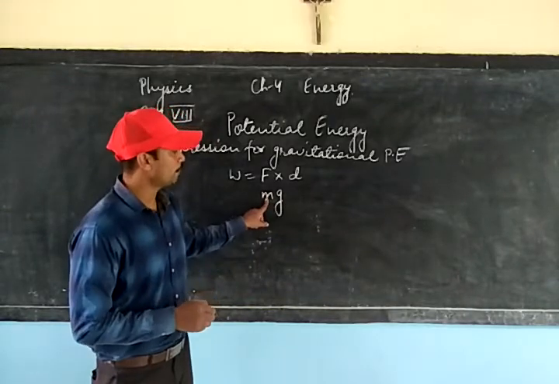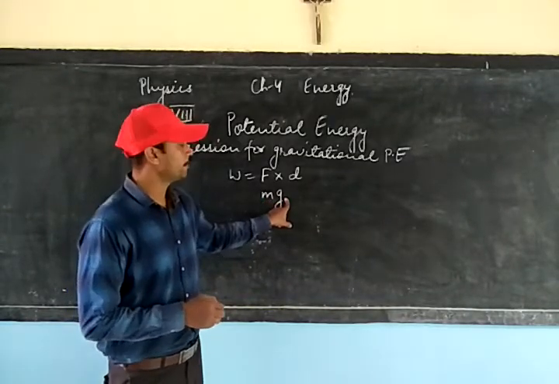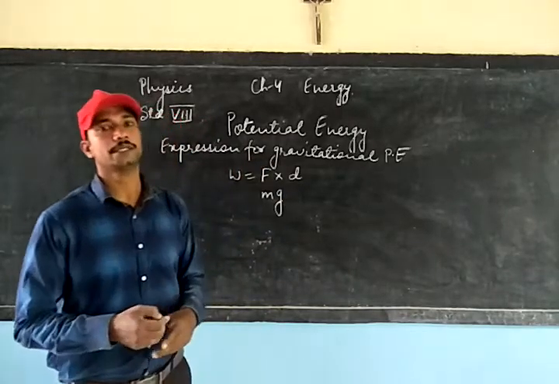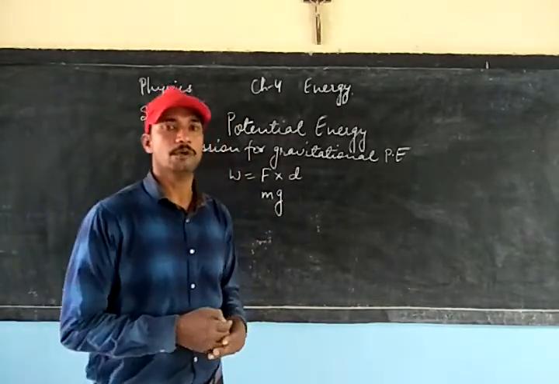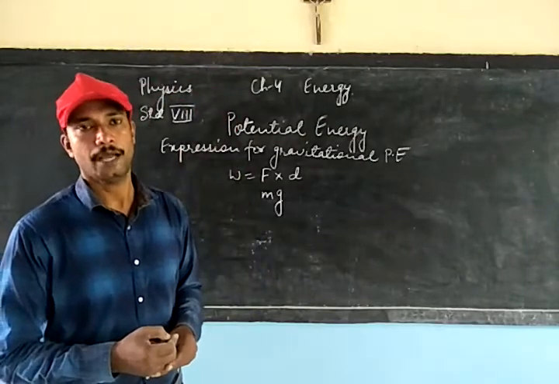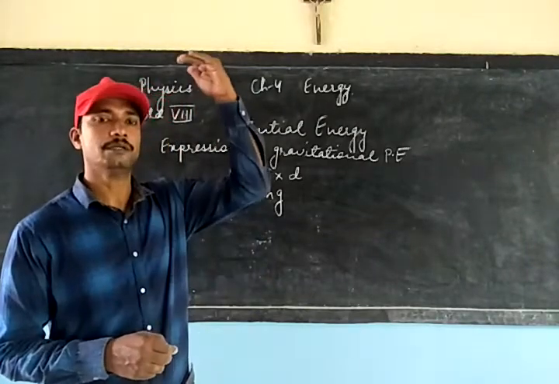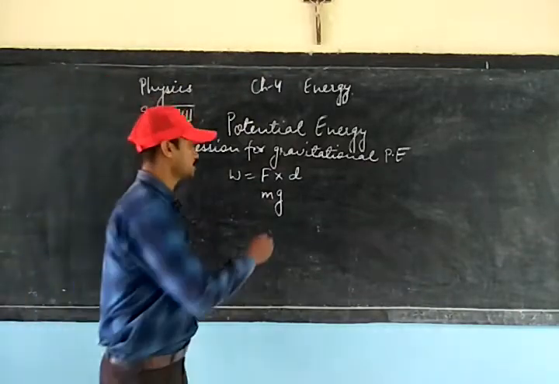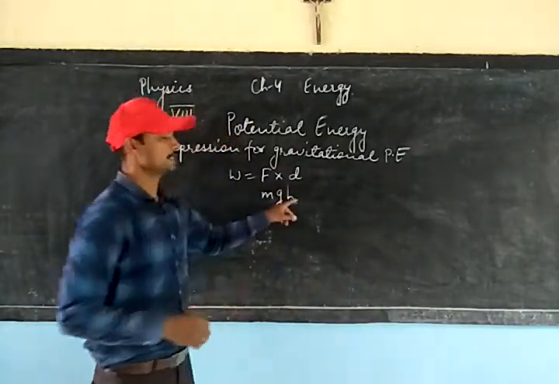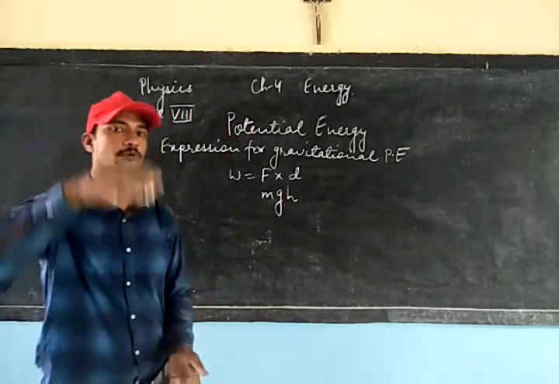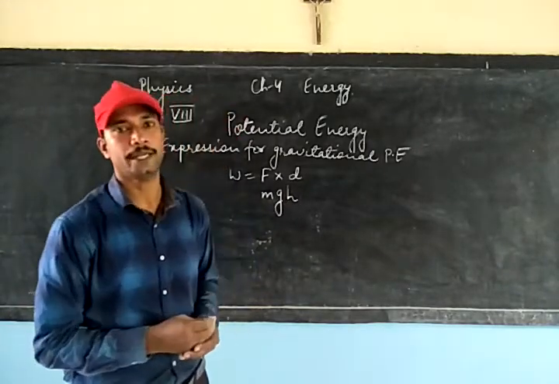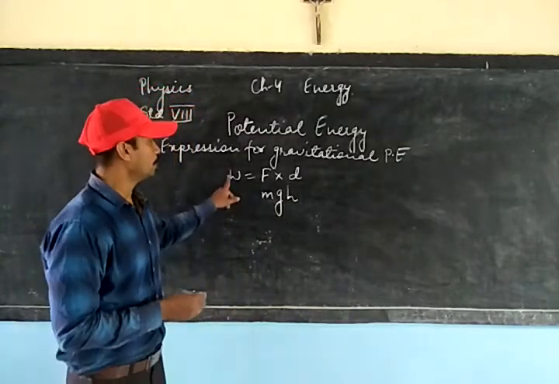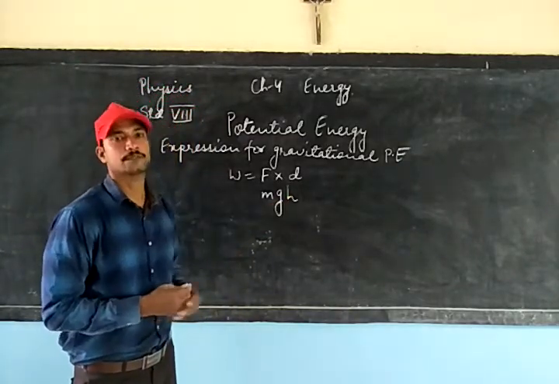So the product of mass and acceleration due to gravity will be the total amount of force that can be exerted on a body to lift it at some height. And let us suppose the distance covered above the ground while lifting is h. H here is the height, which is the distance covered by the body while lifting the body up. So we got work is equal to mgh.